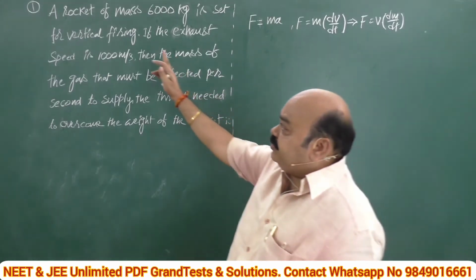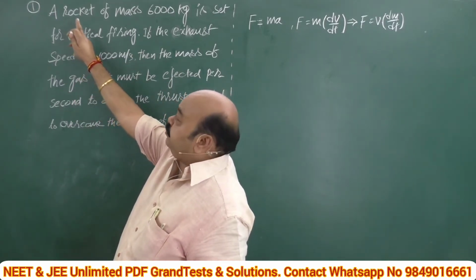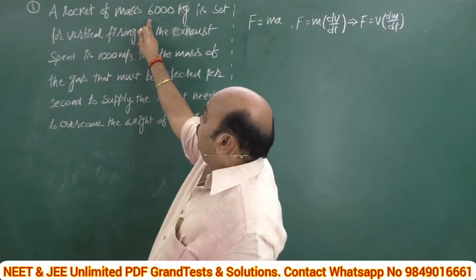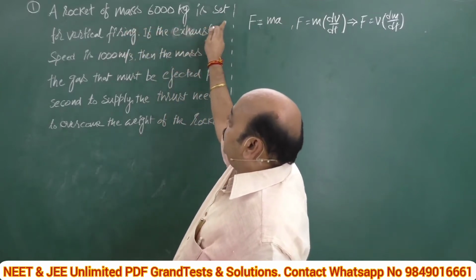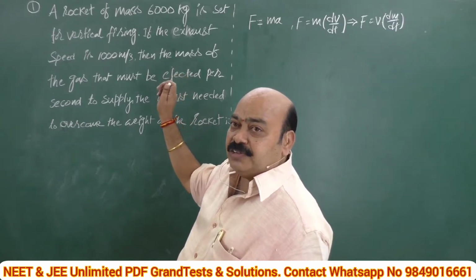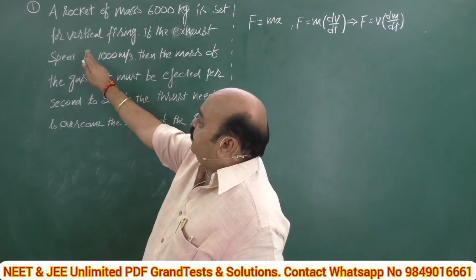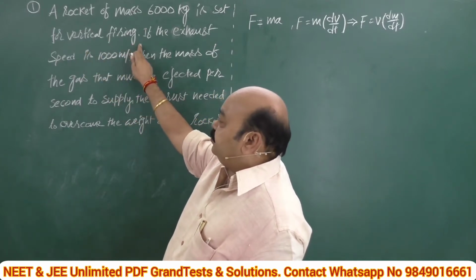Consider the problem. A rocket of mass 6000 kg is set for vertical firing.